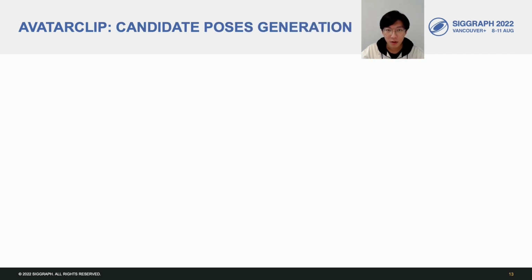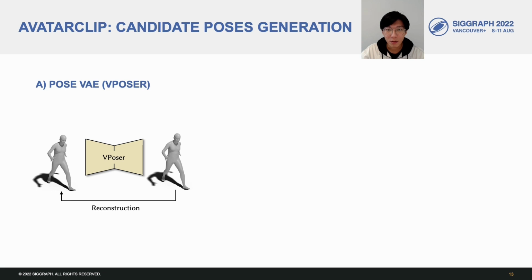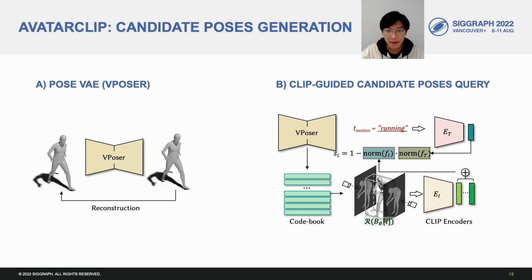For the candidate pose generation, we first need to have some knowledge of possible human poses. To that end, we first train a pose VAE using the AMASS dataset. Then we cluster upon the latent space of the pose VAE to get a codebook of possible poses. For each entry of the codebook, we render the corresponding pose and extract features by CLIP. Given a text description of the desired motion, we use the cosine distance between the text feature and the codebook image features to get the most similar ones as the candidate poses.